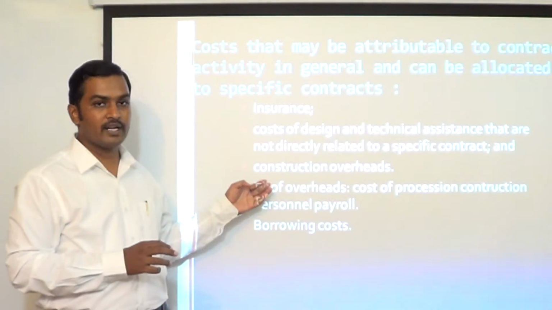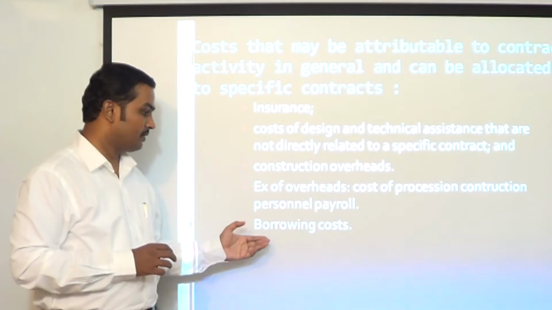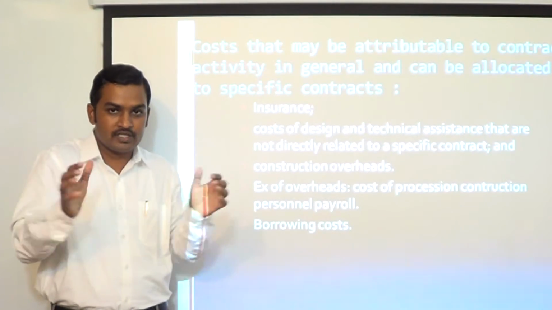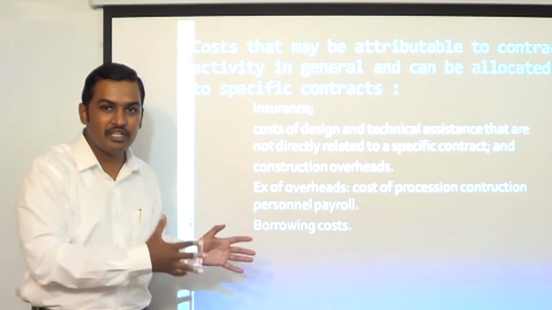Next, construction overheads. Example is given: costs of processing construction personnel payroll. Then borrowing costs. The company has borrowed money for various construction contracts in progress. Interest would be allocated to these contracts which are being run with the borrowed money.